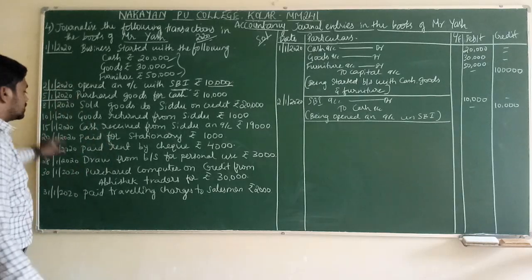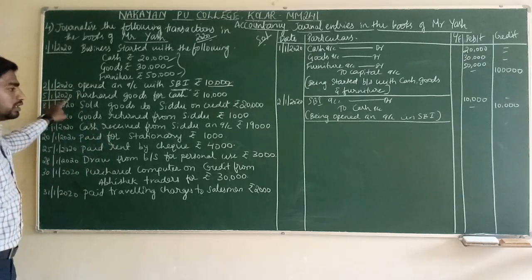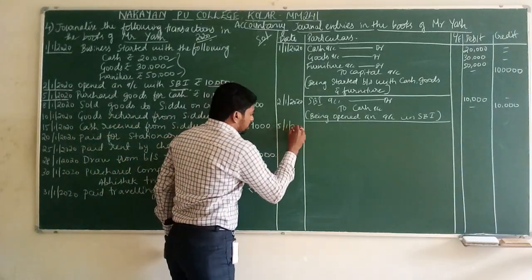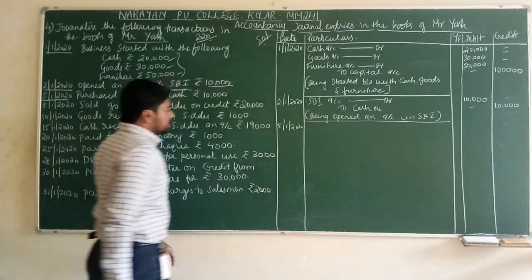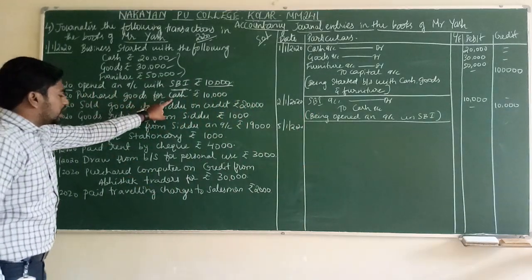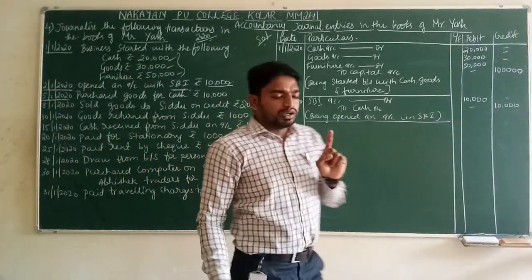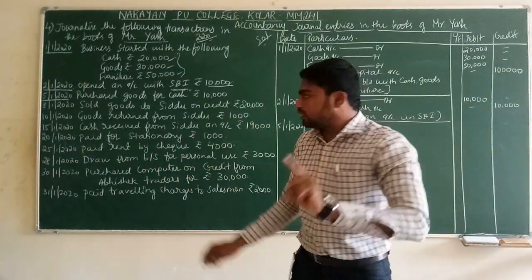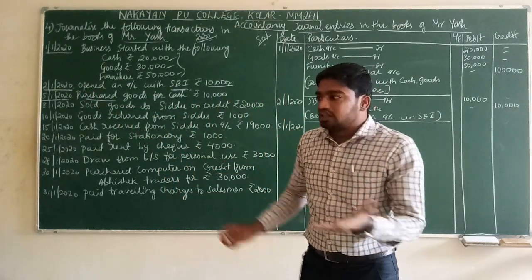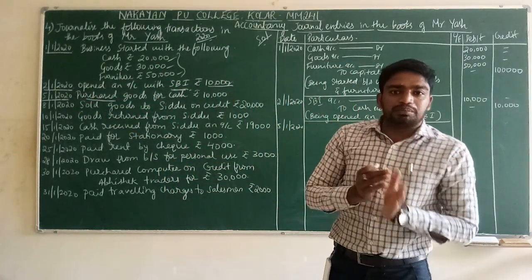The third transaction is on 5/1/2020. Write down the date in the date column. What is the transaction? He has purchased goods for cash, rupees 10,000. What are we doing? We are doing purchase. Correct? Purchase means the goods are coming to the business.